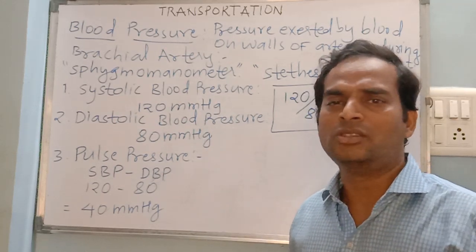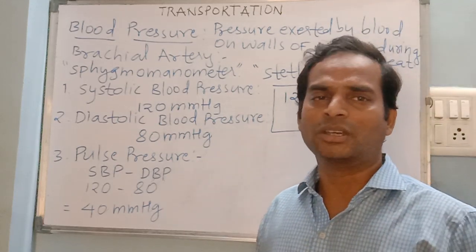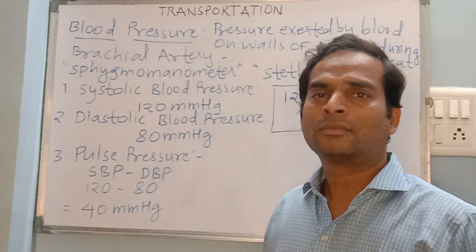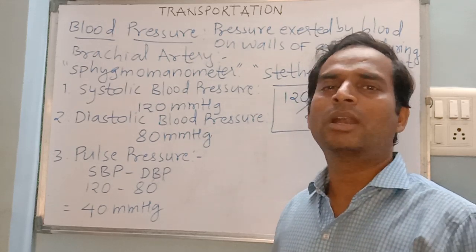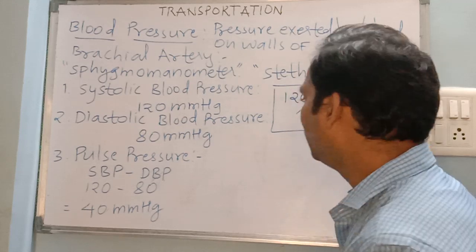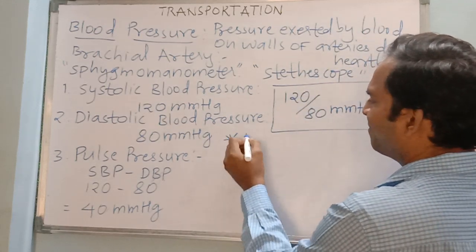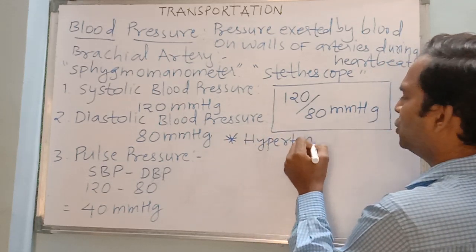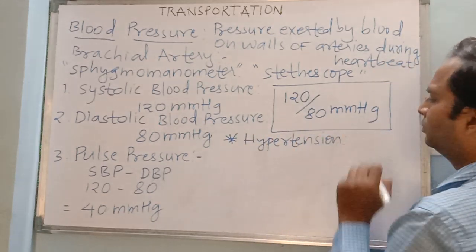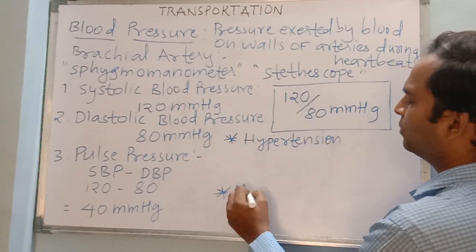Now, any change or fluctuation of more than 10 millimeter in this pressure will be abnormal, and that would be high blood pressure or low blood pressure. So you can use some terminologies for the same: hypertension and hypotension.